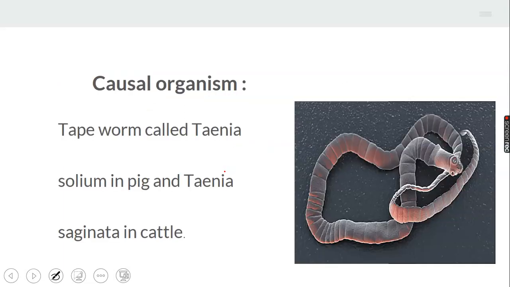Causal organism: tapeworm called Taenia solium in pig and Taenia saginata in cattle. Let's take note of that. This is a very good picture of a tapeworm. It's an endoparasite.